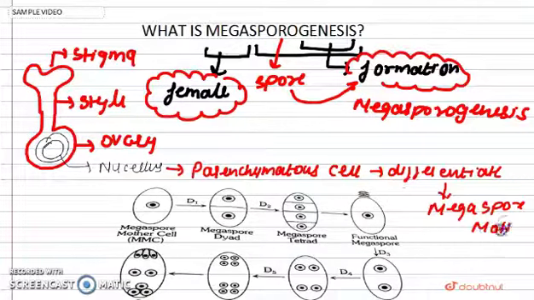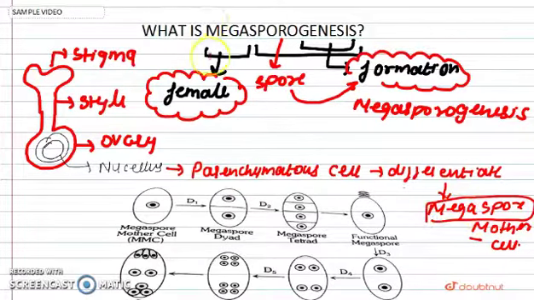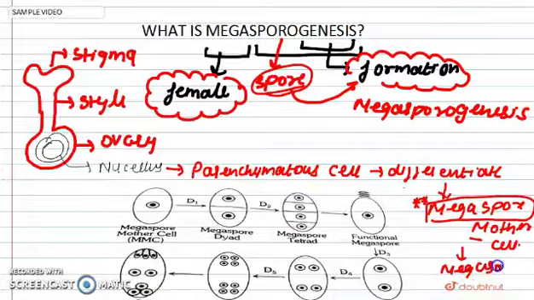Now what is this megaspore mother cell? As we know, mother means the organism which gives birth to a young one. Here this mother will give birth to megaspores, and this is megasporogenesis. The formation of a spore will be called megasporogenesis. So this MMC, the megaspore mother cell, will form your spores, that is megaspores. Is this clear?